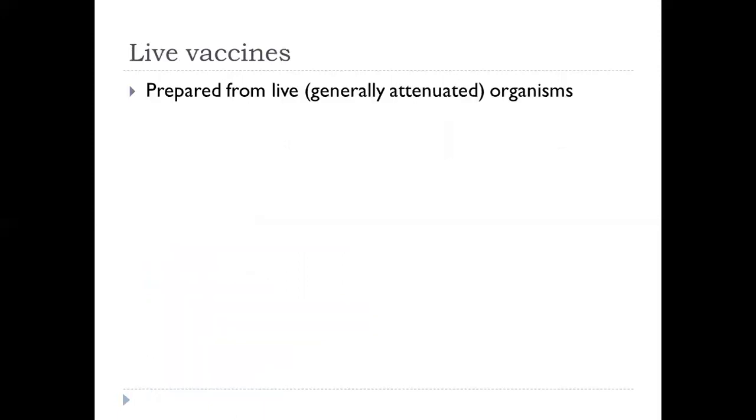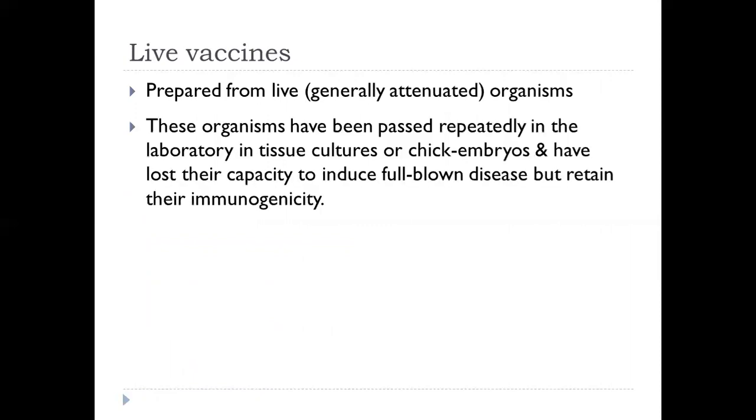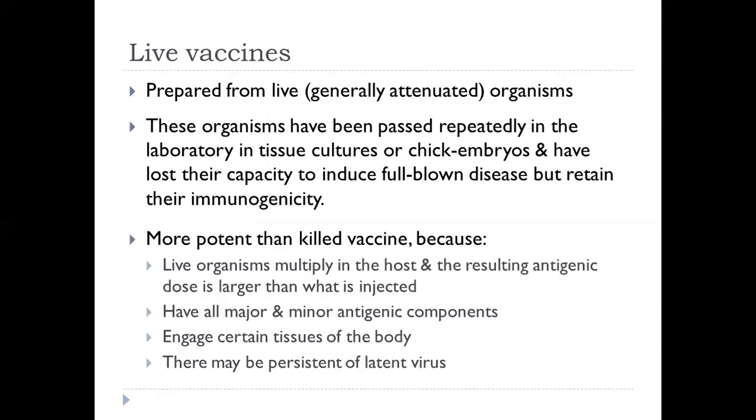Live vaccines are prepared from live attenuated organisms. These organisms have been passed repeatedly in the laboratory in tissue culture or chick embryos and have lost their capacity to induce full-blown disease but retain their immunogenicity. These live vaccines are more potent than killed vaccines because live organisms multiply in the host and result in an antigenic dose which is larger than what is injected.